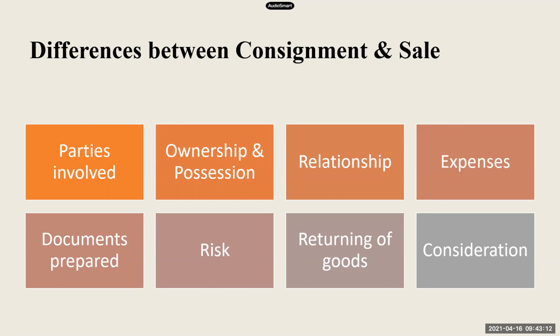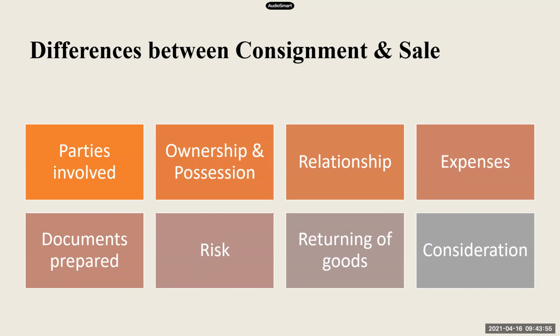Now next one is documents prepared. So these documents prepared we will study in detail in a further session. Right now we'll only understand what the documents are. In case of sale, what is the document prepared? Is there any document prepared for selling of the goods? Invoice. Invoice, correct. Invoice is nothing but a bill, right? So who will prepare this invoice? Seller. The seller will prepare the invoice and give it to the buyer along with the goods, right? Anytime we purchase any goods, we get the bill of the goods. That is the invoice. So in case of sale, the document prepared is an invoice which is prepared by the seller and given to the buyer.